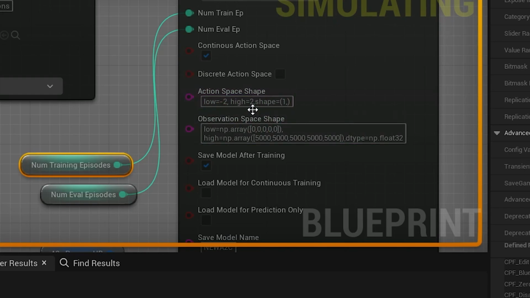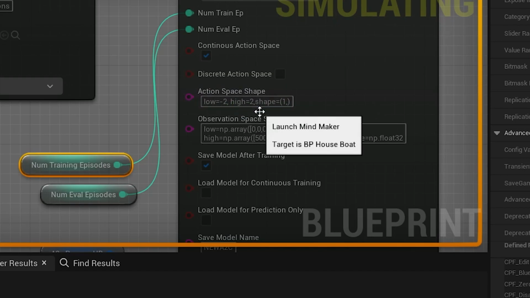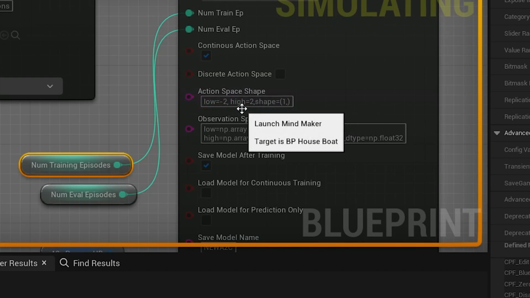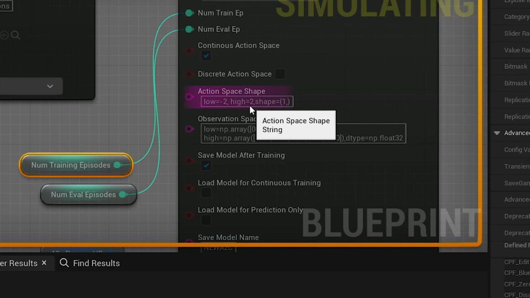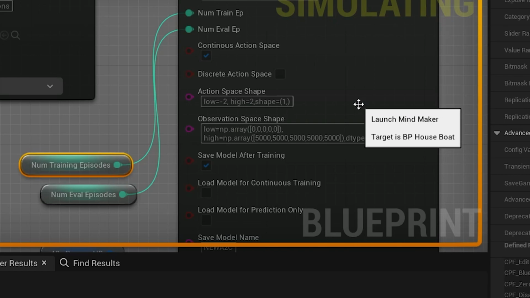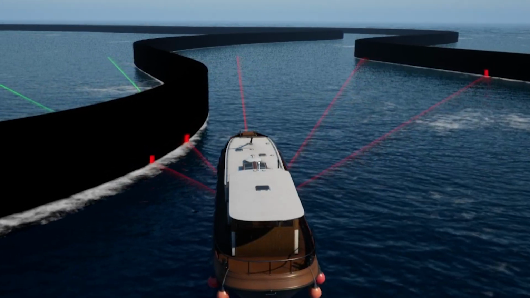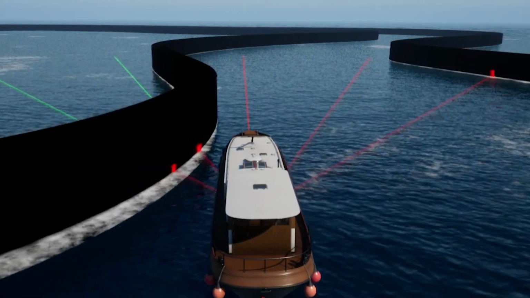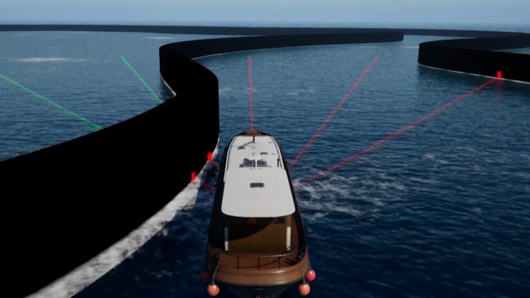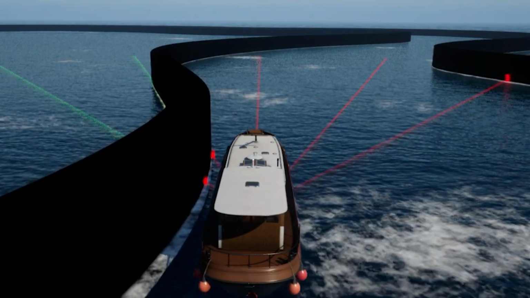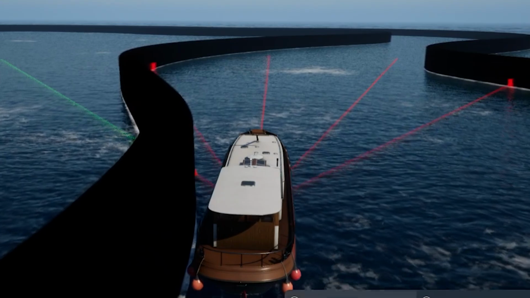All the intervals in between are variations of how the rudder can move. At the point that we would actually transfer this into the real world, we would replace the observations with LiDAR or radar readings that would be updated in real time.